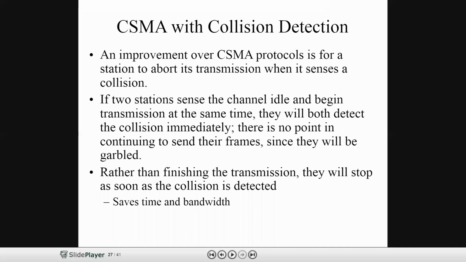Because in the previous transmission, the frames got collided. Once the frames collided, that information is heard by the sender. Still, there is no meaning in continuing the transmission. It will waste time and bandwidth. If we stop the transmission, what is the use? Time is saved and bandwidth is saved.